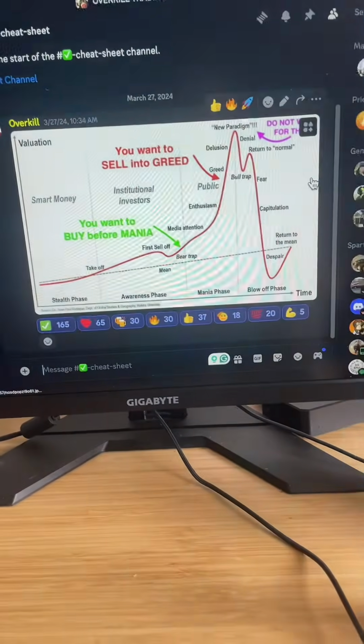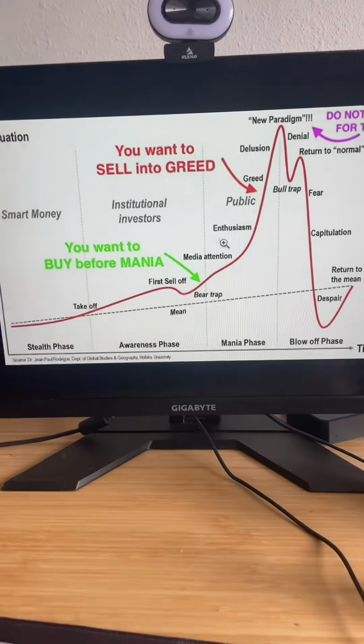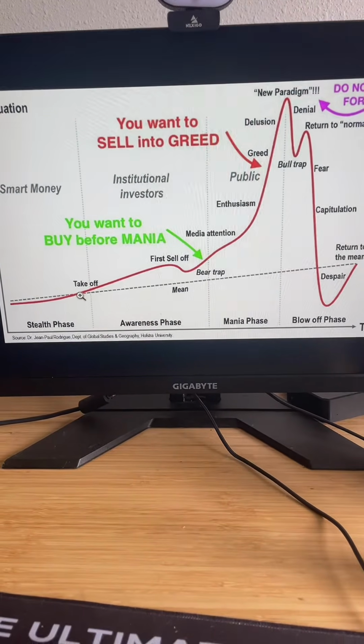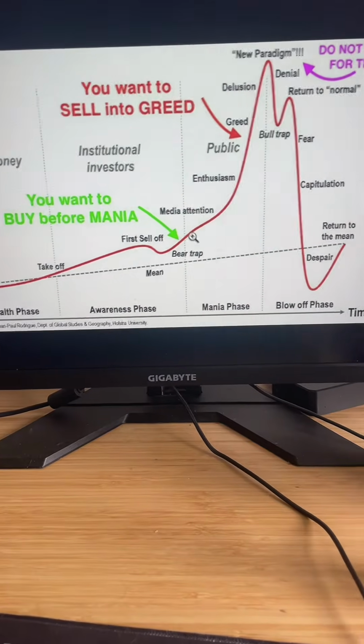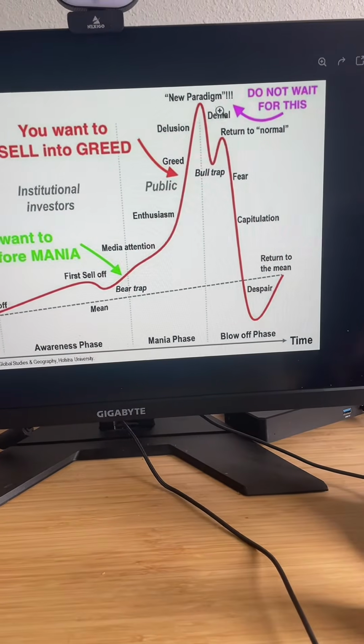The cheat sheet, you guys have probably heard me talk about this. This is the psychology of the market here. Again, we try to master, right? We want to buy as close to that mean as possible. We never want to buy when everybody else is excited and talking about it.